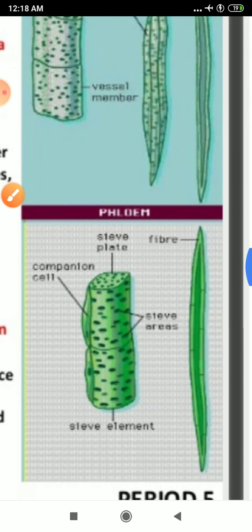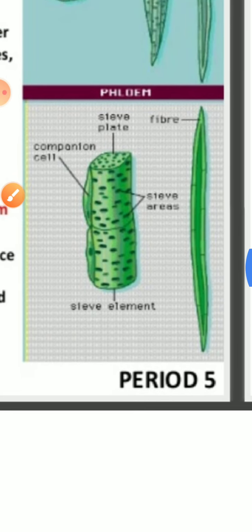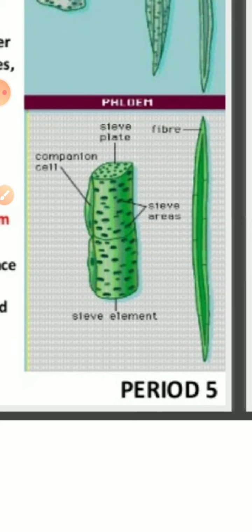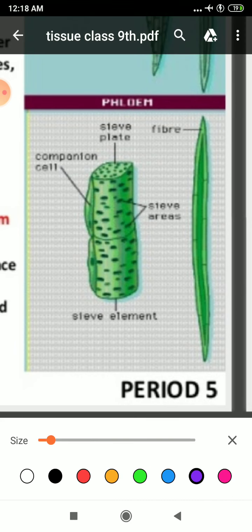Now we will proceed with phloem. So this is, dear students, sieve tubes play an important role in case of your phloem.